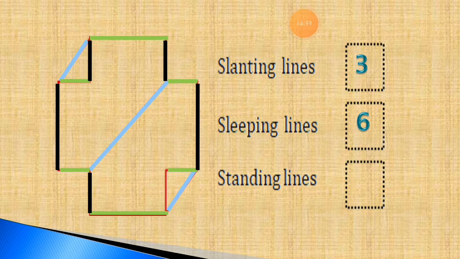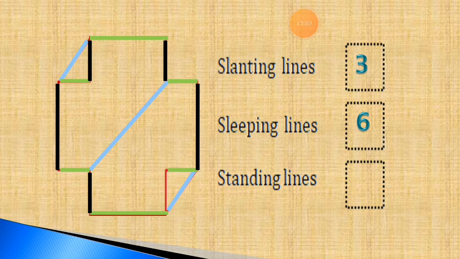Which color are we overwriting all the standing lines with? You can use your own color also. If you don't like these colors, you can take your favorite color. Like if you like blue color, you have to use a particular color for a particular line.